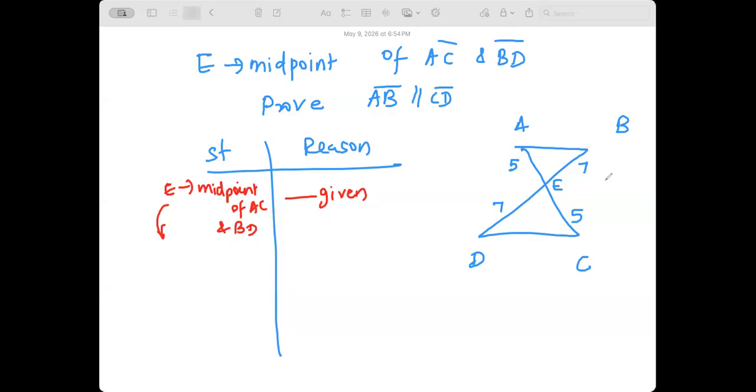Ritisha, what did you say? Kind of like the measure of angle EAB is equal to, but also angle ECD is also equal, so ECD and EAB are equal to each other. Ritisha, I didn't understand what you're saying. Come again. The measure of angle EAB is equal to the measure of angle ECD.